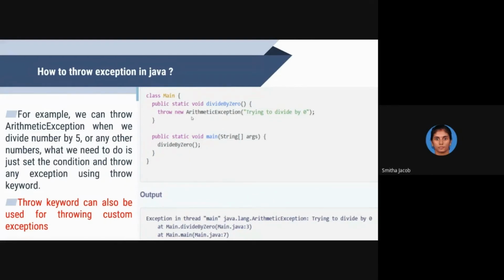So I am explicitly throwing an ArithmeticException by creating an instance of the ArithmeticException class: throw new ArithmeticException, trying to divide by 0.